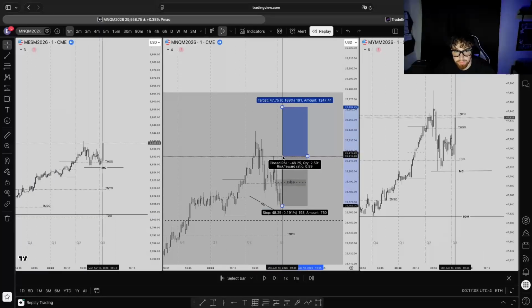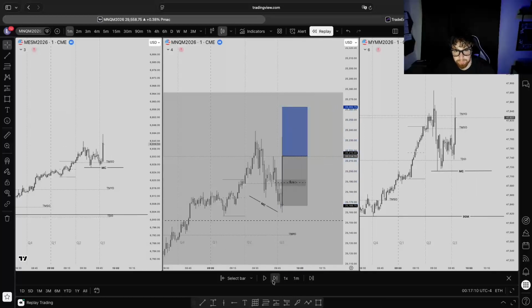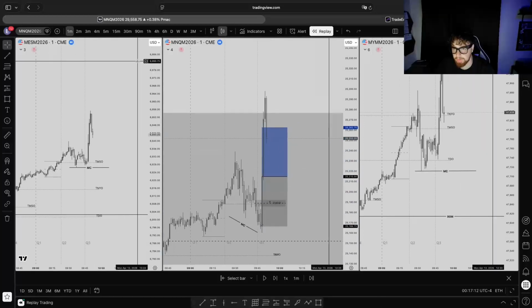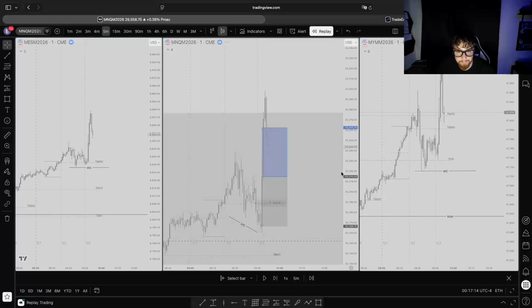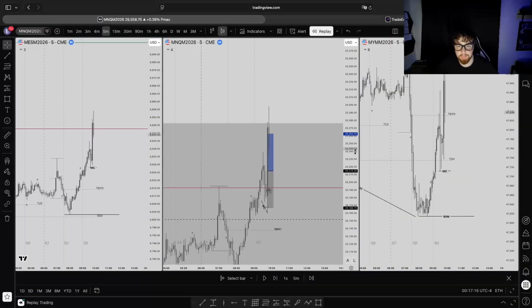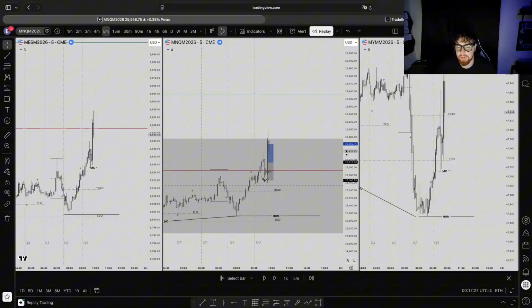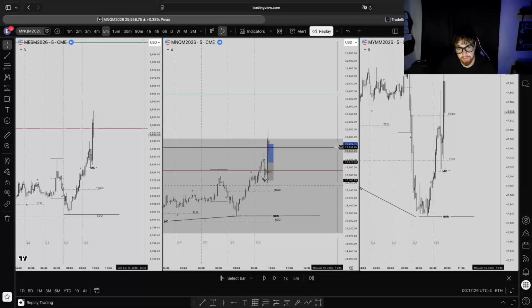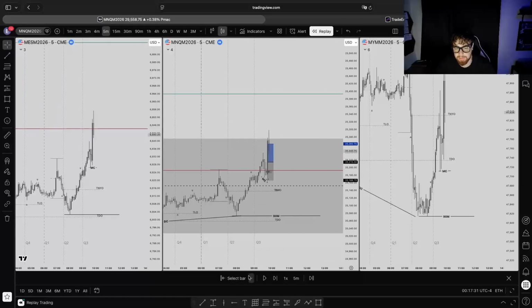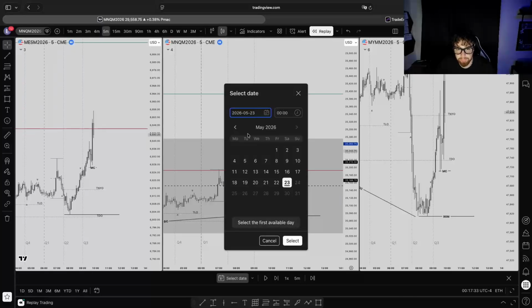Let's just see. Yeah, obviously it plays out, but that's kind of how I approach every day. I come into the day, find my bias. Okay, good, I want longs, like in this instance. Get on the chart. Okay, we already have a high time frame, we have a daily. So now I'm just going to wait for a low time frame SSMT. That's really all it is to it. Now we'll go to the next day.